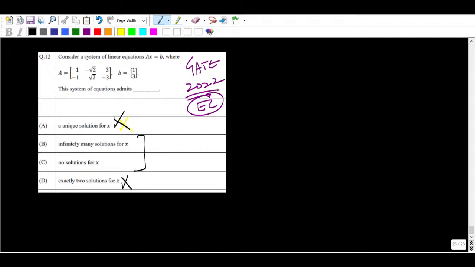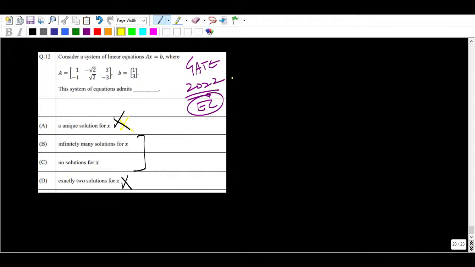Are you able to understand this? This kind of question you can blindly solve with confidence, without needing to remember any coaching material like rank of A should be equal to rank of A given B, this, that. That is purely a waste of time, let me tell you. If you know the basics, you can attack. Hrithik is saying infinitely many solutions. Oh my god, I guess you made a mistake.